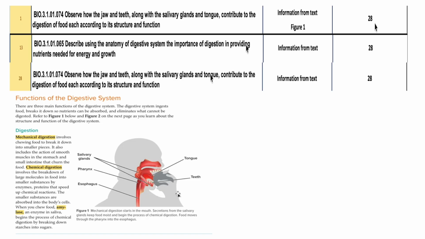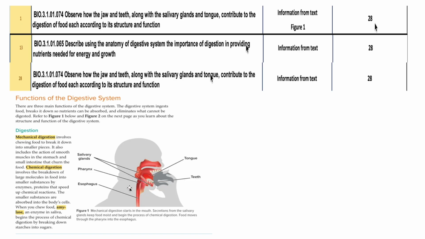So the chewed food is mixed with the saliva, and the chemical digestion of carbohydrate, that is the glucose or the sugar, starts at the same time. So you know that when you eat sugar, suddenly you feel like you get some energy. It is because of the chemical digestion of carbohydrate started in your mouth itself, right?